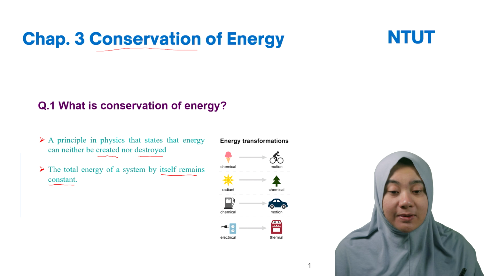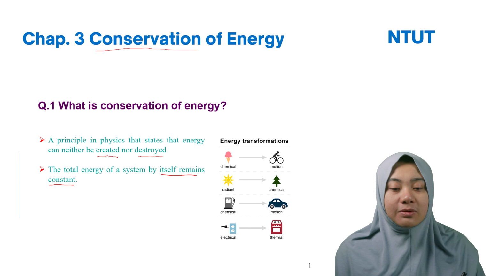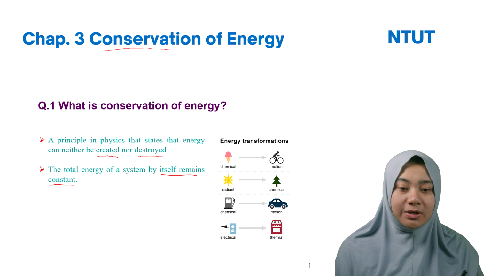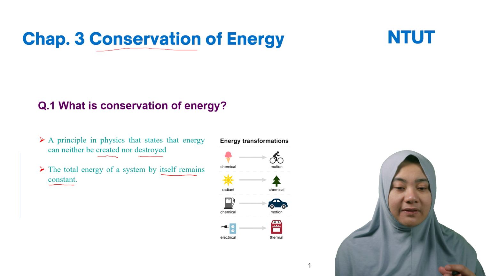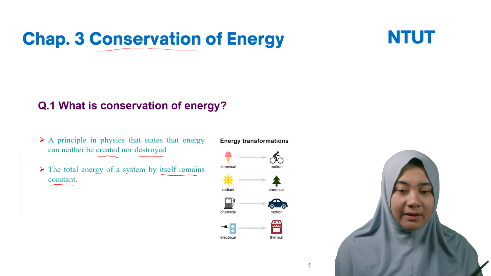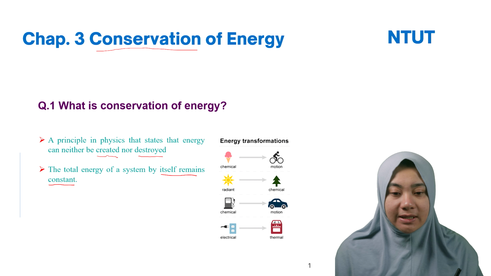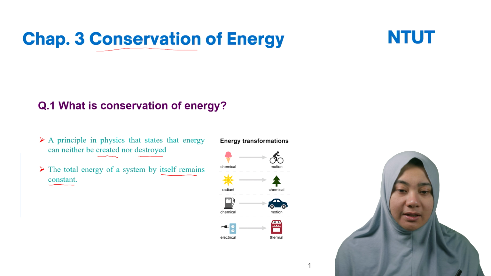The other is radiant energy from the sun, which we use for photocatalysis in plants. If you see the trees, they have the photocatalysis process, which needs radiant energy from the sun.